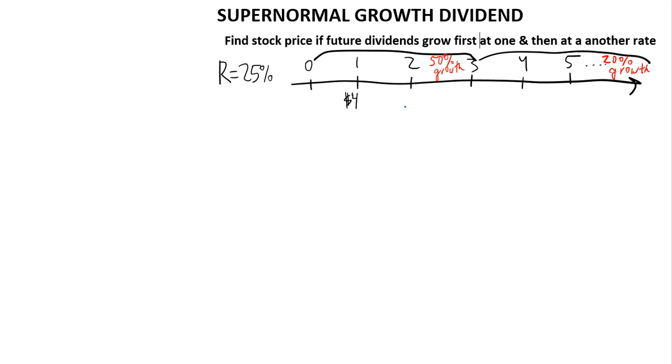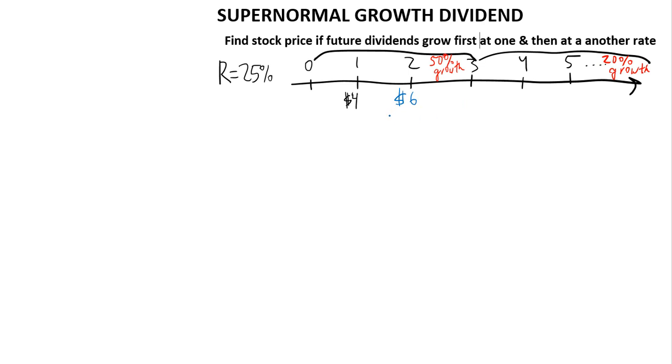The easiest way to solve this problem is to calculate a few more dividends after the one that's given. So if in year 1 it's $4 and then it will be grown by 50%, what's 50% of $4? It's $2. 4 plus 2 equals 6, right?